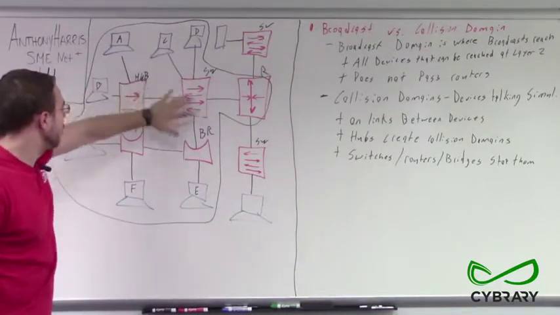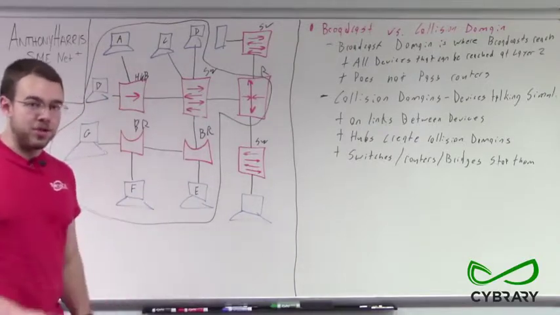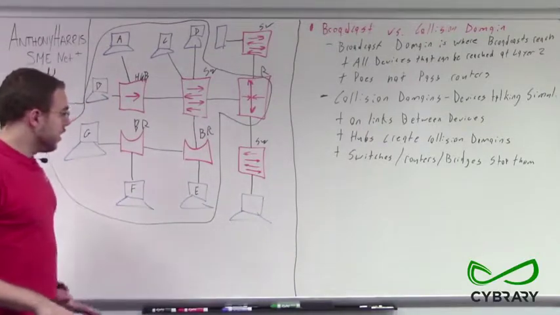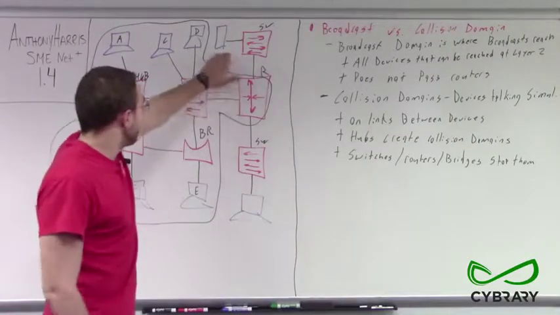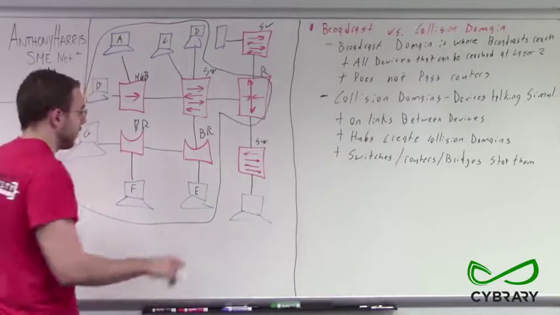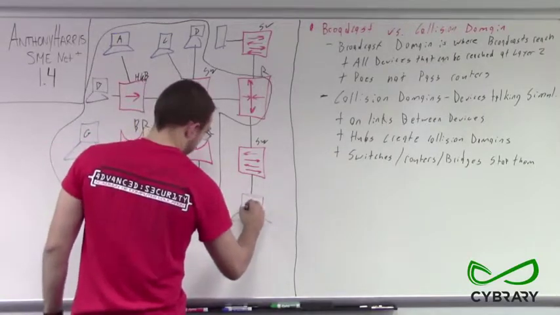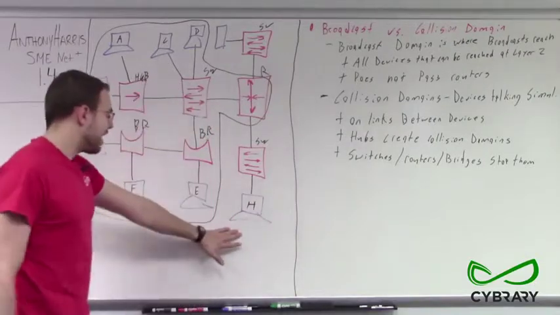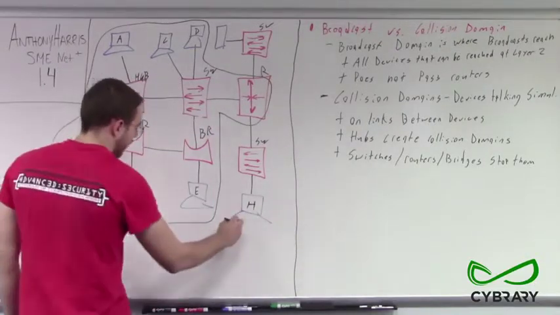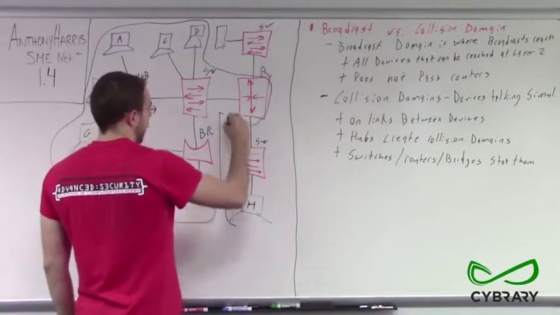So that means that all of the devices which I've circled are all in the same broadcast domain. So what about these devices over here? Do they have a broadcast domain? Yes, they have their own broadcast domains. Computer, what letter are we on? H. Computer H, if it sends out a broadcast message, it's going to include the computer, the switch, and the router.